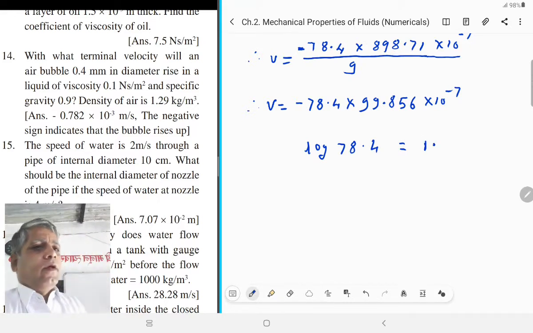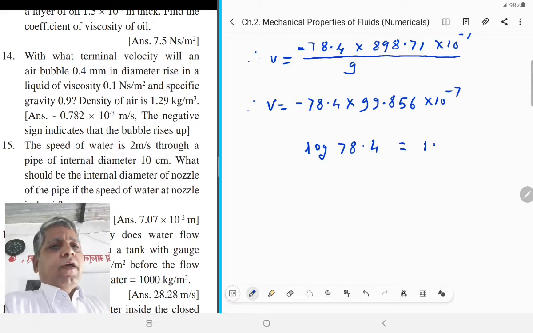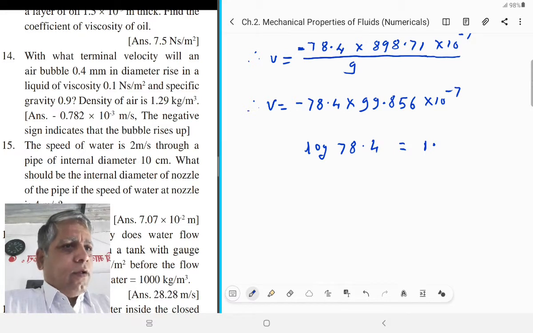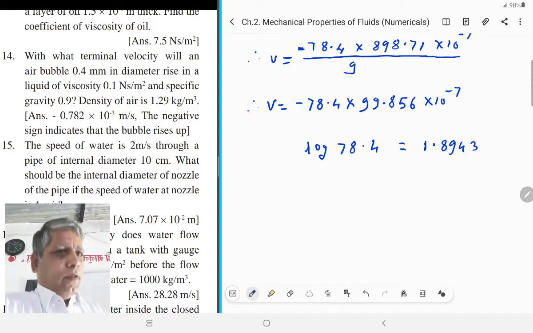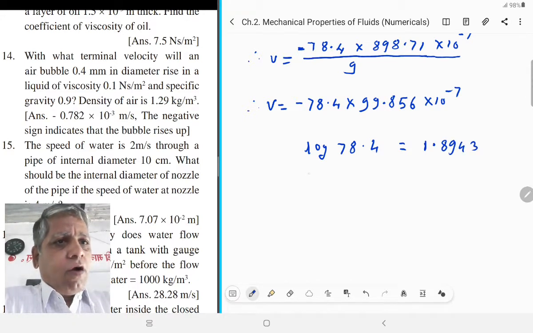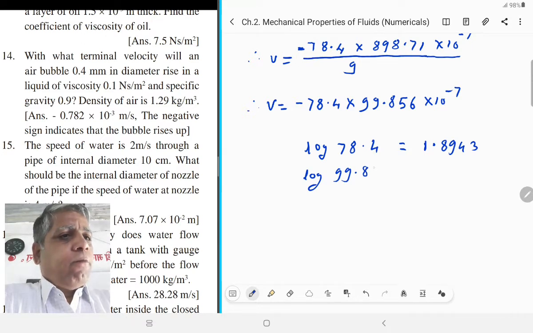Now see the mantissa of 78, and in 4 we get 8,943. Now see the log of 99.856.